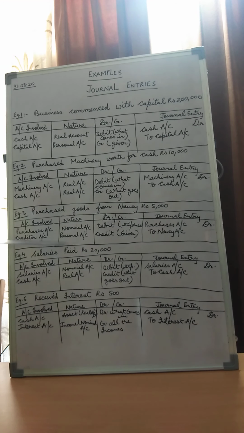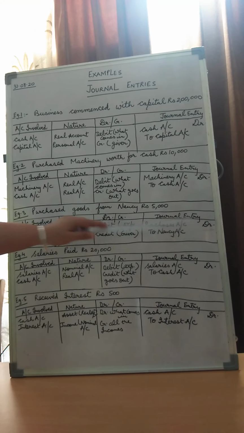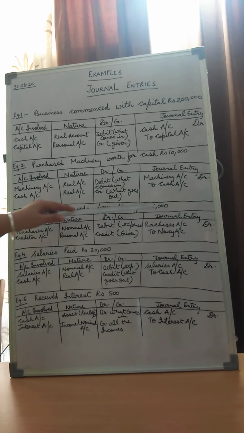And for Nancy, she is part of the personal account, being a creditor, we will apply the rule credit the giver. So the general entry would be, children, purchases account debit to Nancy's account for an amount of rupees 5,000. Moving on to the next example, children, salaries paid rupees 20,000.